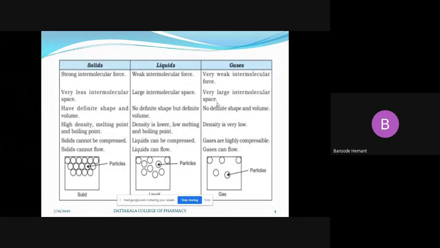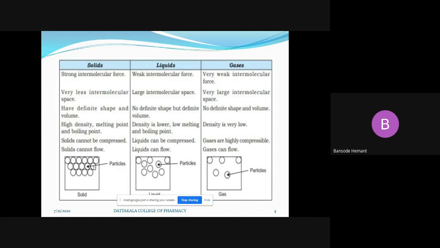Okay, so in physics and chemistry in 11th and 12th also, we have discussed that solids have a definite shape. If you take 1 kg of a specific substance, it will be in that specific shape only. We can define the shape of solids.